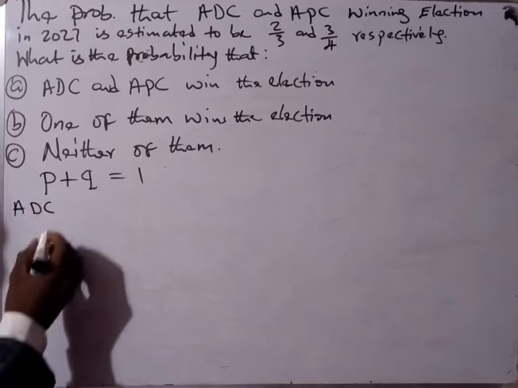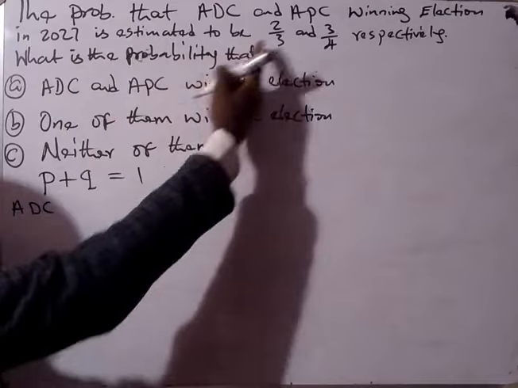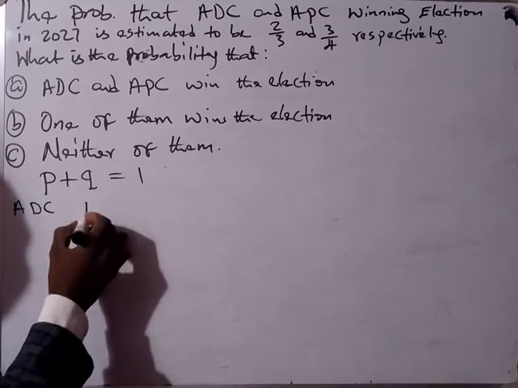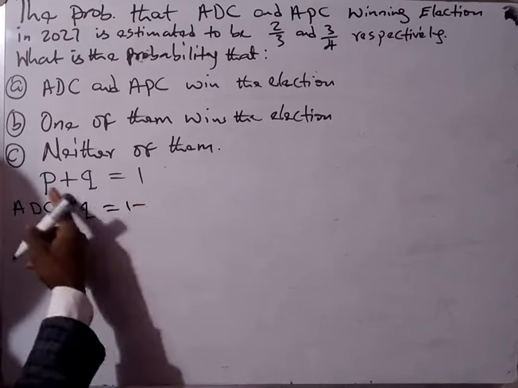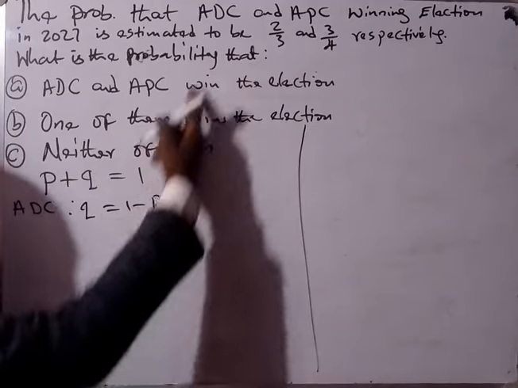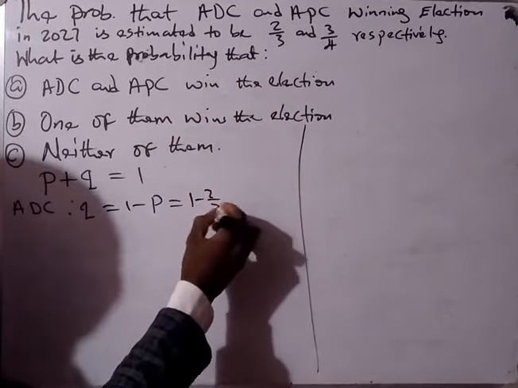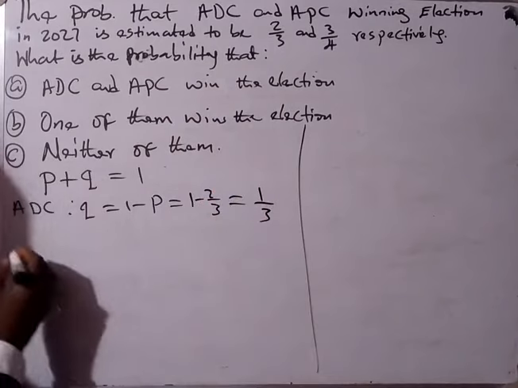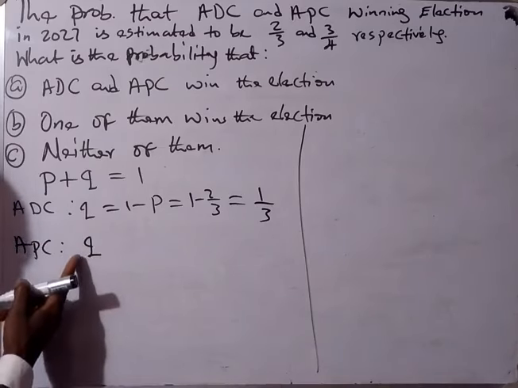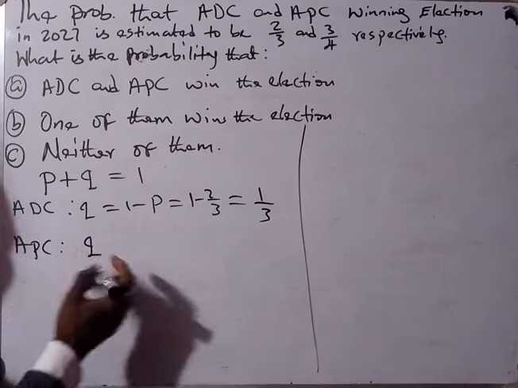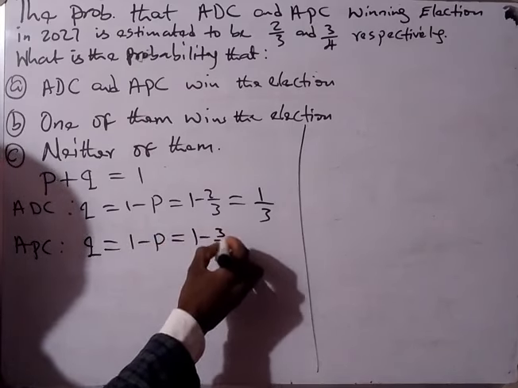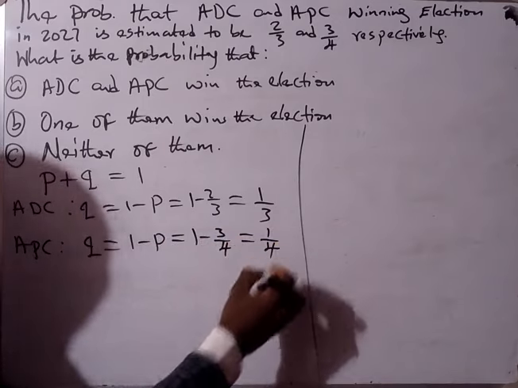So as a result of that, ADC winning the election has already been given to us here. The estimate has been given. So ADC failing will be Q equals 1 minus P, which is the same thing as 1 minus 2 over 3, which will give us 1 over 3. The same thing for APC. The probability of APC failing to win the election in 2027 will be equal to 1 minus P, which is the same thing as 1 minus 3 over 4, which is 1 over 4.